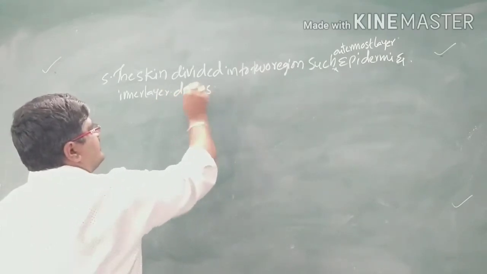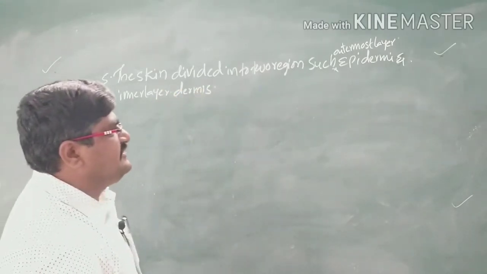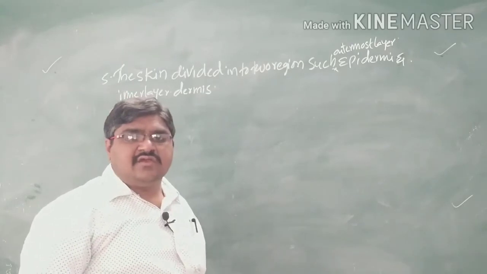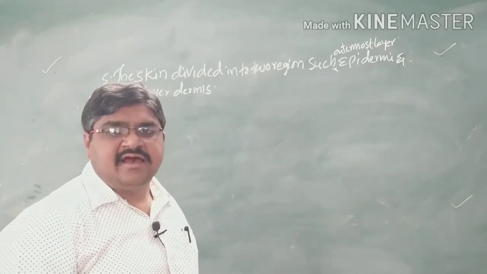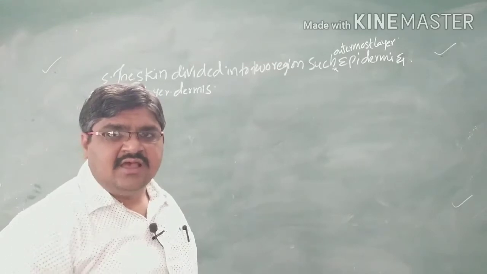That means the skin is differentiated into two regions: the outermost region we call the epidermis, and the innermost region we call the dermis.